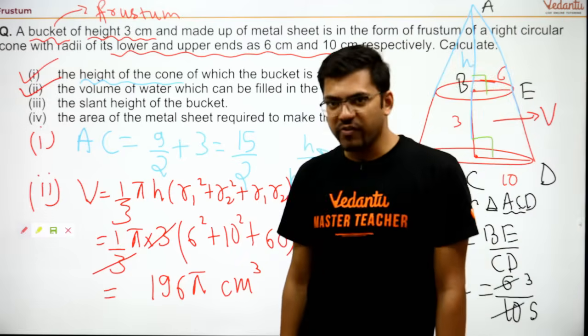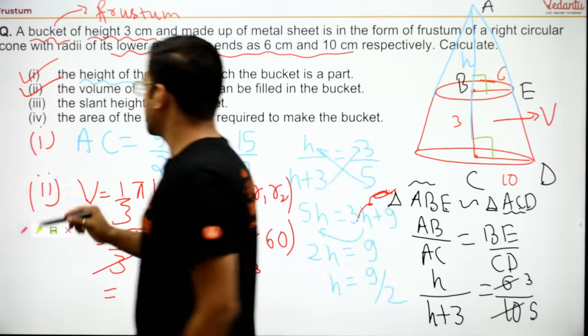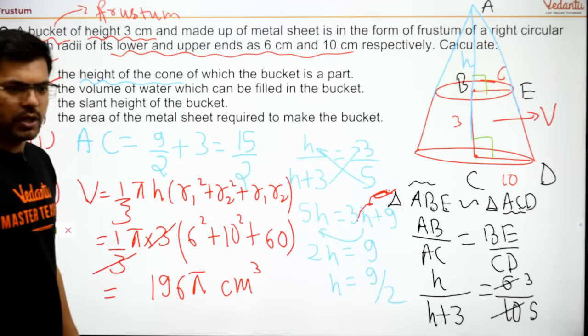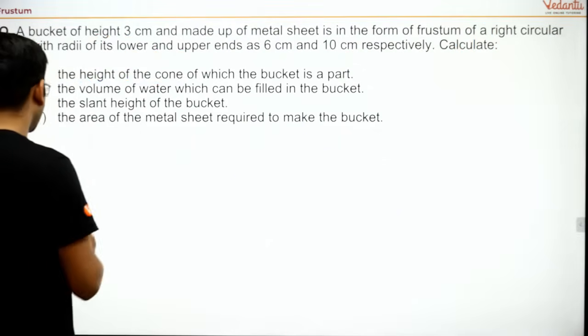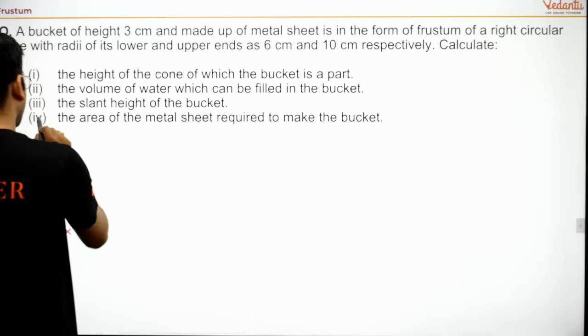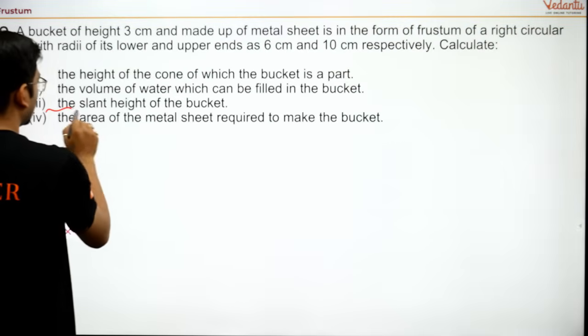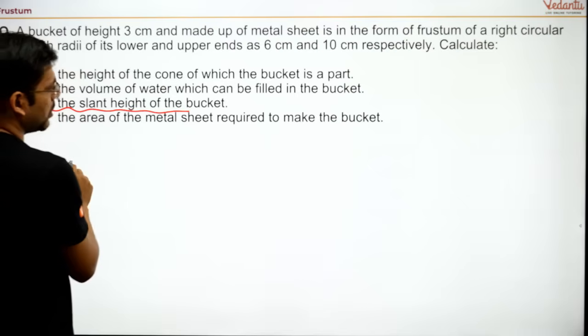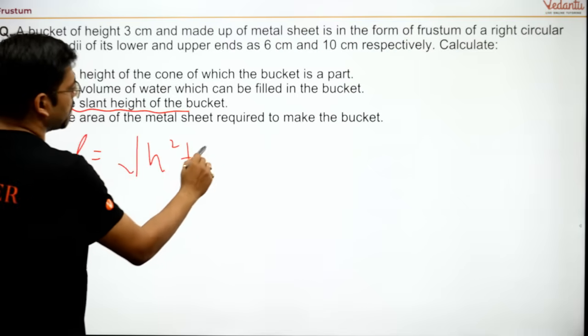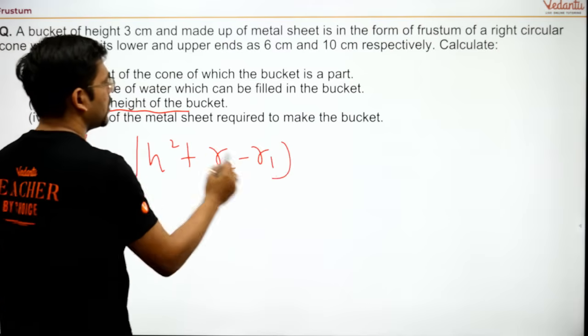Now moving forward, the third thing is the slant height of the bucket. This is also a formula-putting question. We are being asked for the slant height. Slant height of the bucket will be L equal to root under h square plus r2 minus r1 whole square.